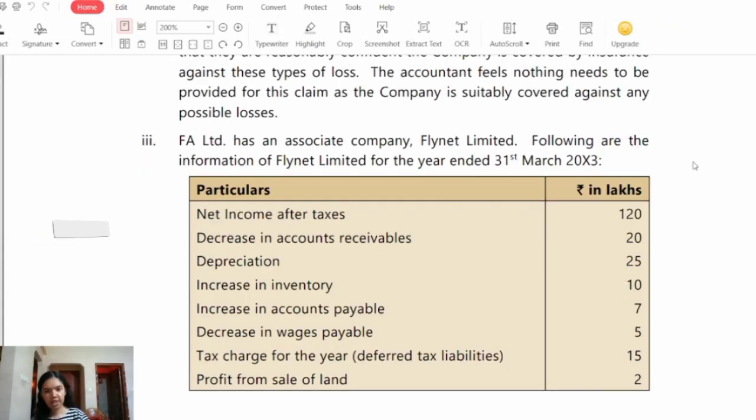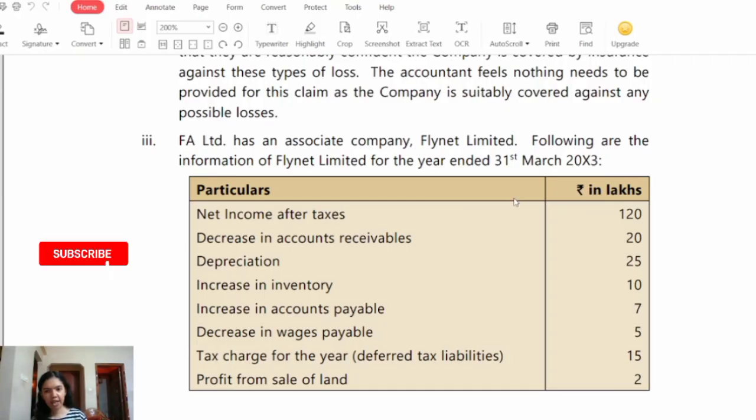Now let's read out transaction number 3. FA Limited has an associate company, Flynet Limited. Following is the information of Flynet Limited for the year ended 31st March 2023.